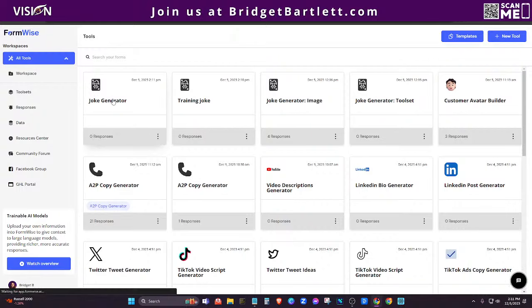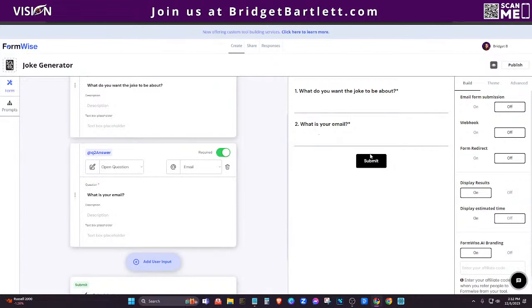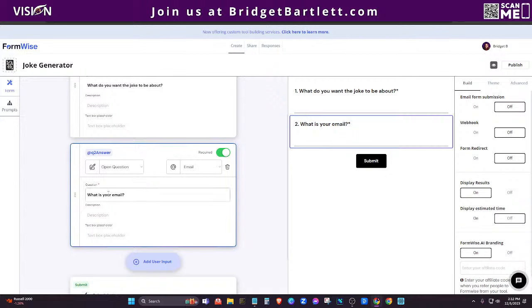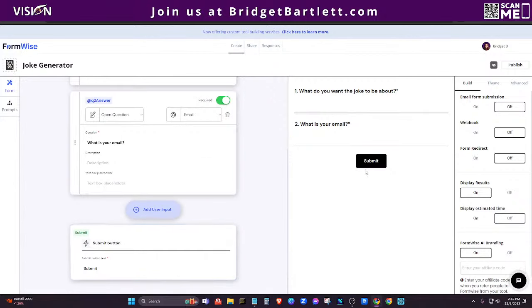I'm going to go ahead and click in here, and you will see that we can actually edit it. Okay, so now here the question is, what do you want the joke to be about? Okay, so I can type in additional text here. I can even put a placeholder if I want. You'll see kind of a preview of what the form looks like here. And then the next question is, what is your email? And then we have a submit button.